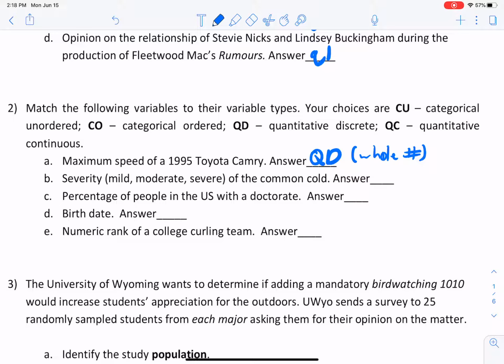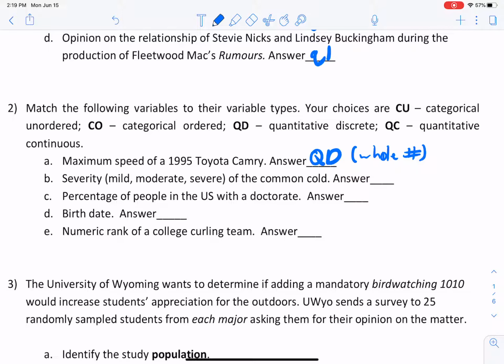Okay, so that's fine. Okay, B, severity of the common cold. Okay, so we have this idea of mild. Mild means something, right? If we were to reorganize these and move them around, it wouldn't make a lot of sense, right? Mild is less than moderate and much less than severe. Moderate's right in the middle, right? And severe is the most extreme, right? So the location of these things matters. So that's telling us that the order here matters, right? They are ordered in a logical way.